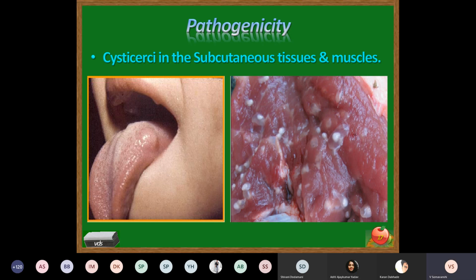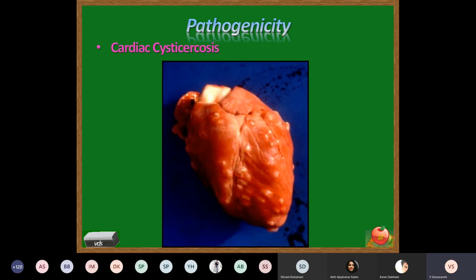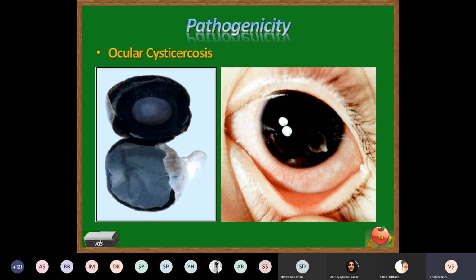In the second figure, you can see the cysticerci present in the muscles of a human being, approximately 1 centimeter in size. Cysticerci in the heart: you can see small cysticerci in the lesions. Cysticercosis of the eyes: you can see the cysticerci with the protruding larval form in the eyes.